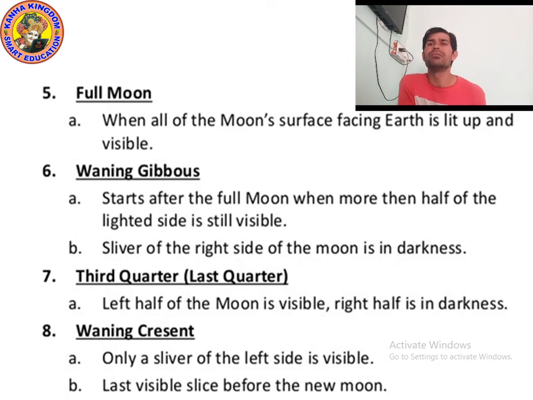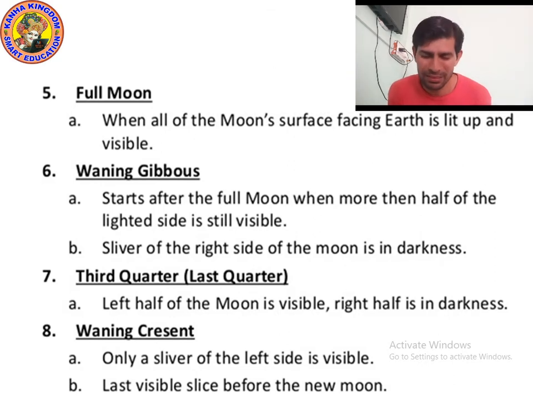A sliver of the right side of the moon is in darkness. So when the size decreases, the right side part starts disappearing, and when the size increases, the right side part starts appearing.